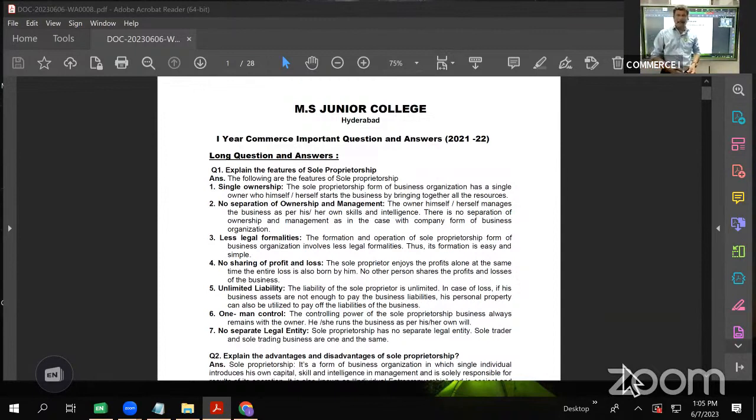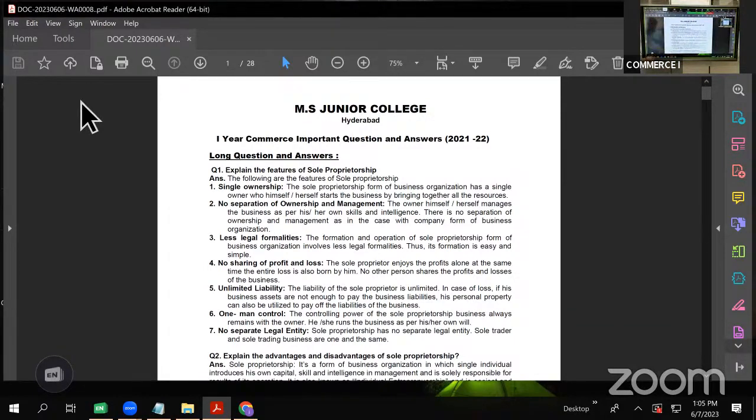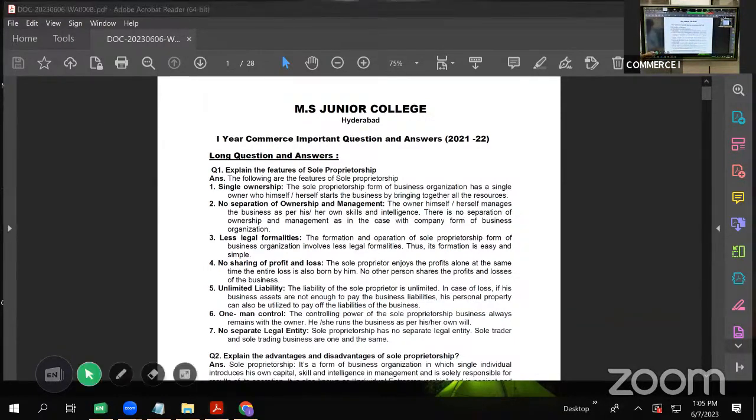Guys, till yesterday, we were doing part B of the Commerce paper. That was the accountancy part, which comprises 50 marks, and we have done that yesterday. Now we have part A, that is theory. This again comprises 50 marks.